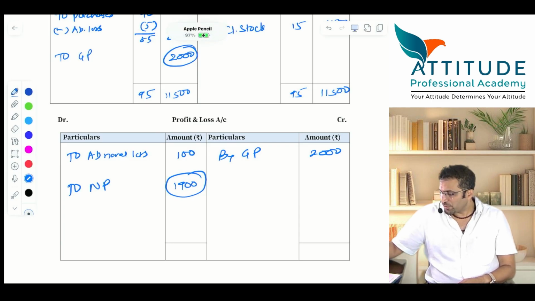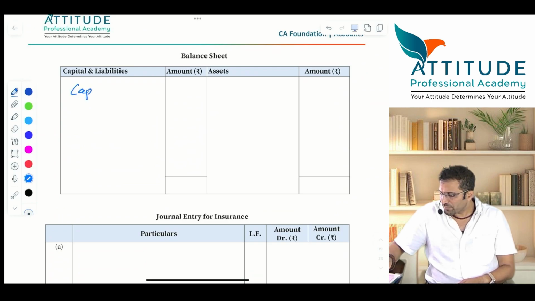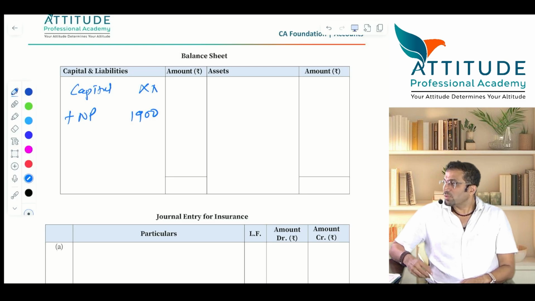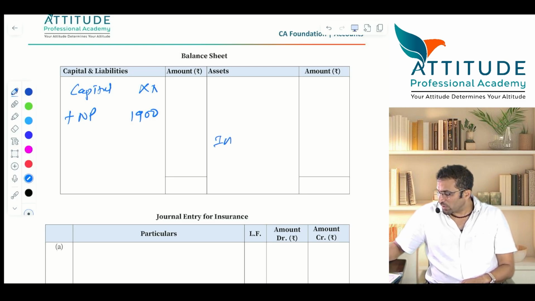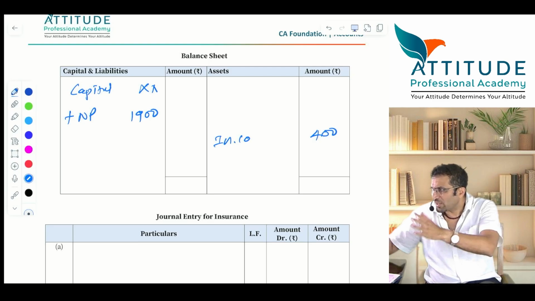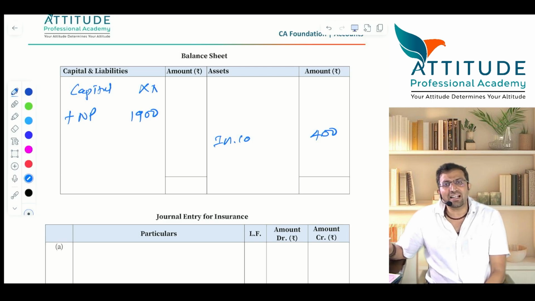Yes. Now if you see the balance sheet, in every balance sheet you have some capital here. Yes or no? Here how much will net profit be? 1900. Yes or no? And you have insurance company on the asset side. Debtor how much? 400. It is only an extract. Here it will obviously not tally because other items should be coming here. Is that clear?